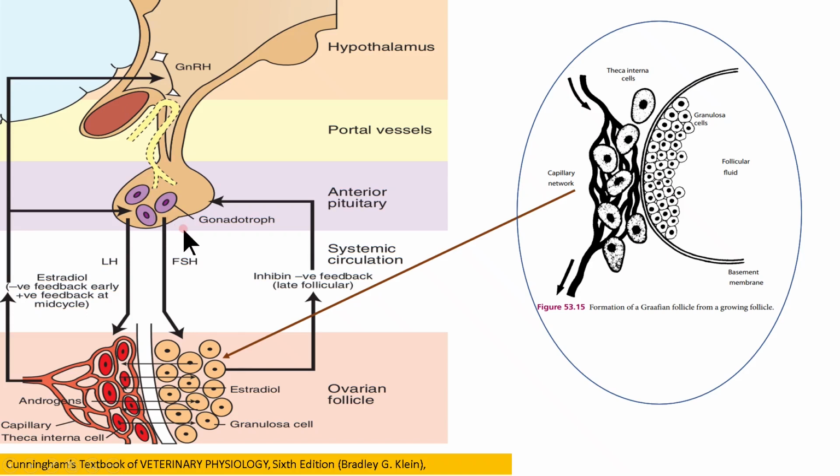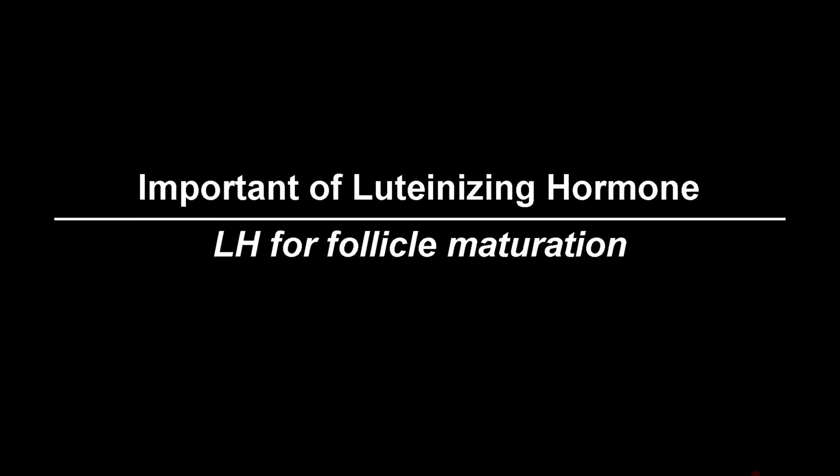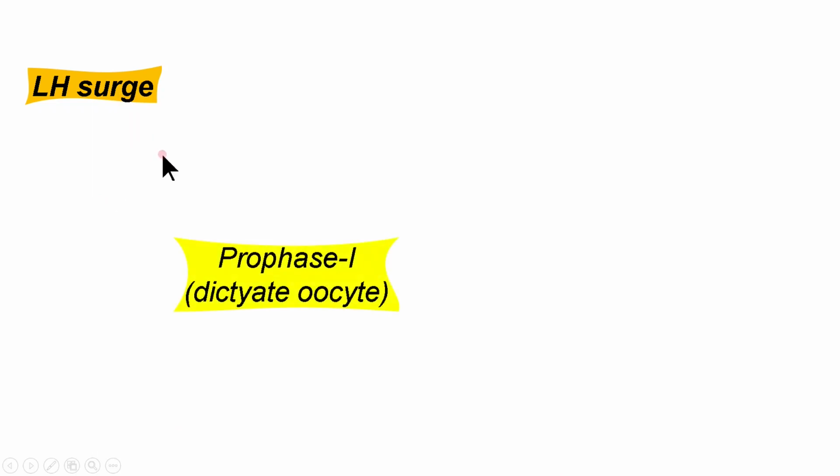The granulosa cells of dominant follicle produce higher concentration of inhibin that prevents the FSH release from the anterior pituitary. Here we can see the positive and negative feedback mechanism of estrogen. Importance of luteinizing hormone, that is LH, for follicle maturation. The LH surge before ovulation is important for maturation of follicle.